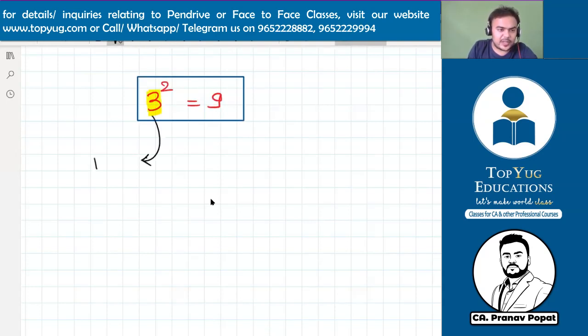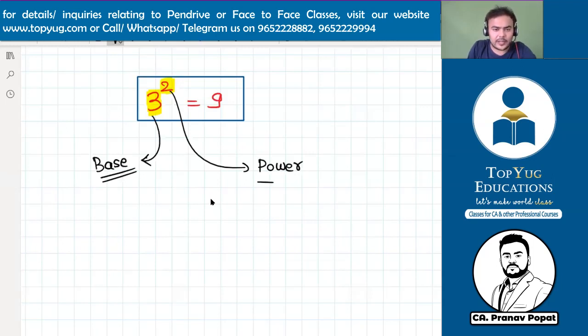this is called the base. The number for which we need to calculate power, on which we are applying the power, is called the base. So just discussing the names given to these terms. And this 2, this is called power. And the power is also called index.